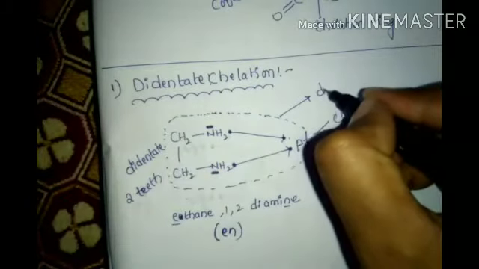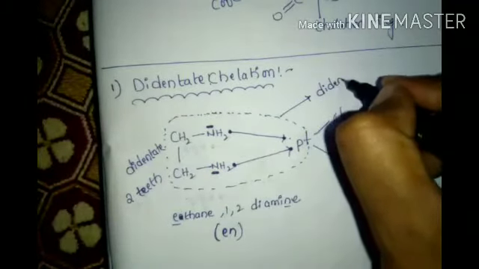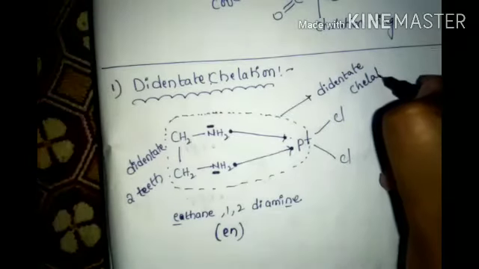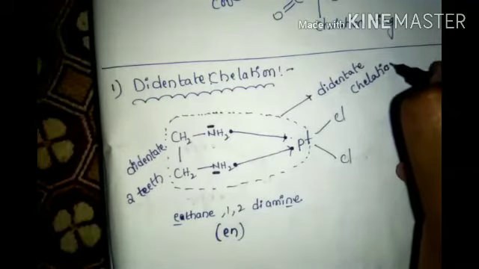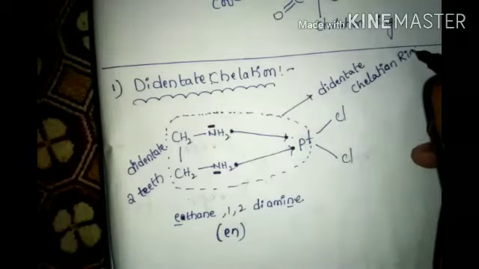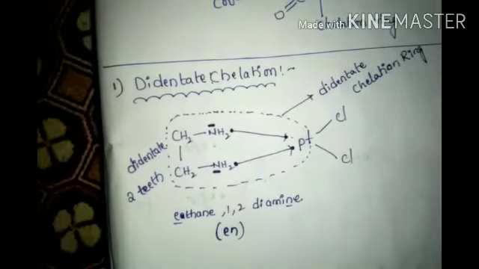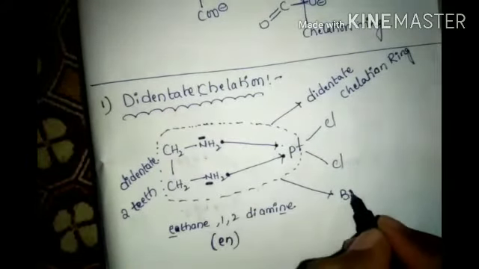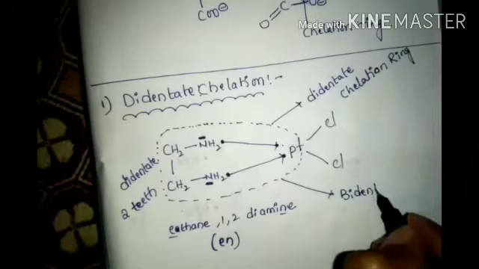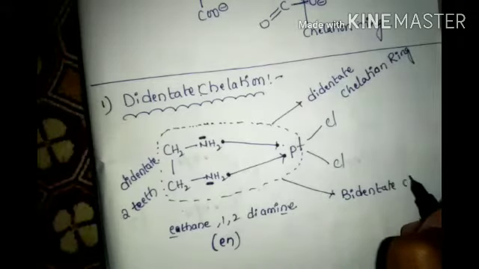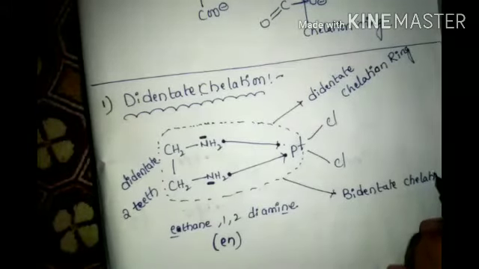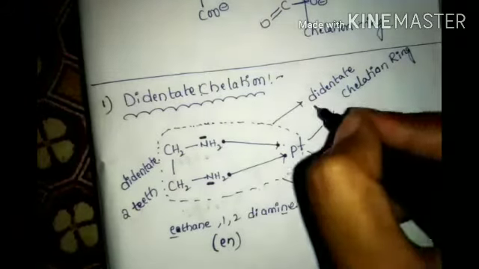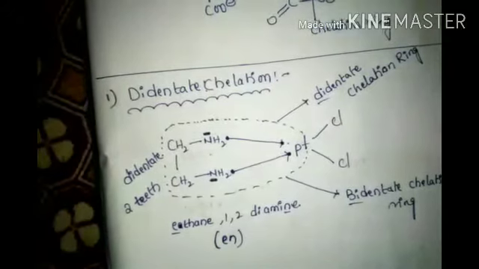This ring is called a didentate chelation ring. Sir, didentate, bidentate also correct? Bidentate chelation ring. You call it bi or di, not a problem. Both are showing 2 only.